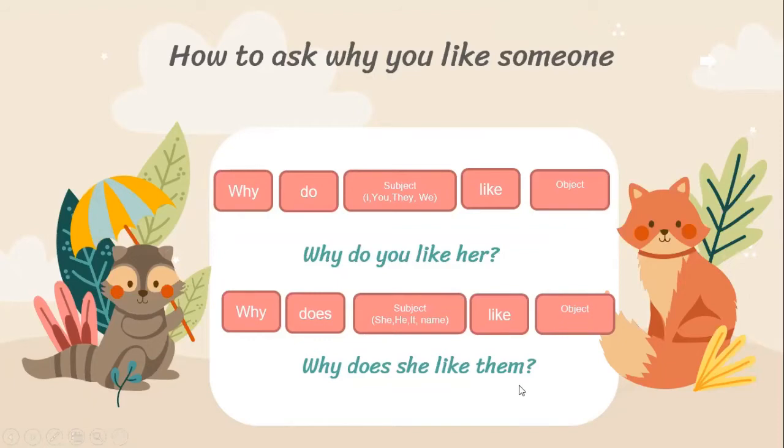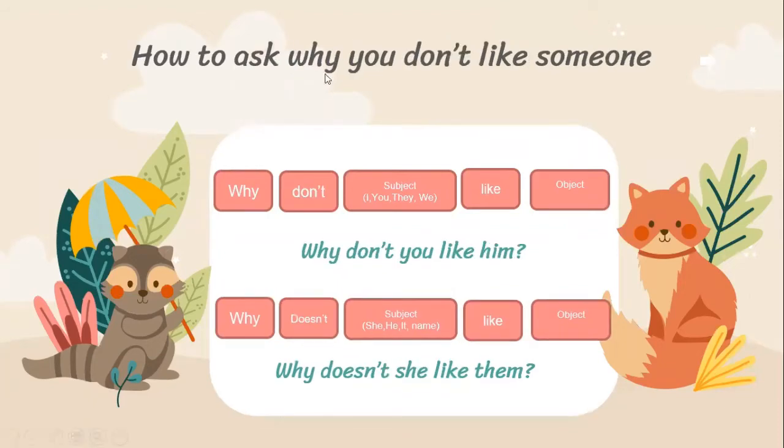Now we will continue with how to ask why you don't like someone. For example, the first one, you put why and then don't or do not, and then the subject Ayu Devi. After that you put like and then the object.